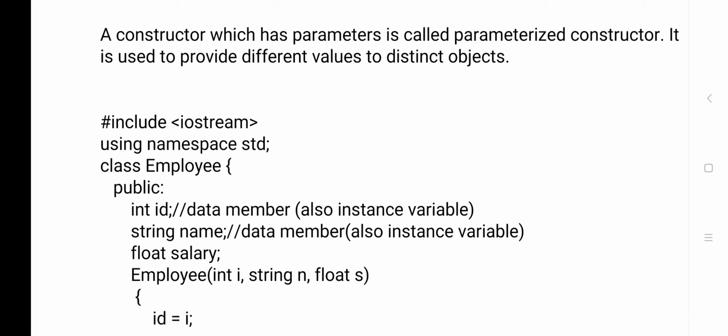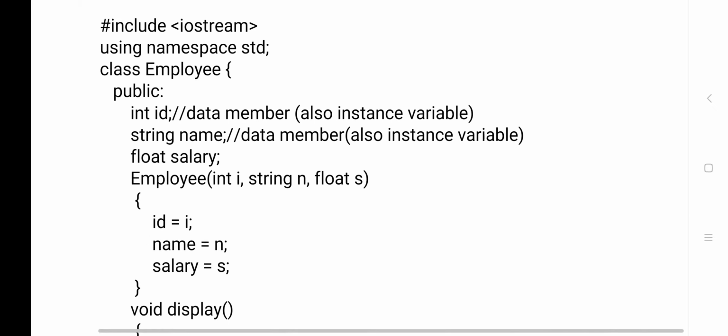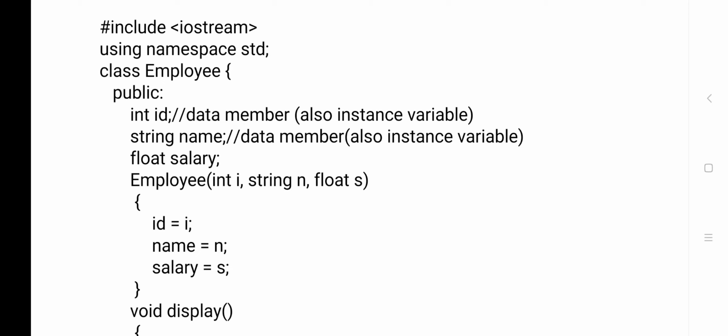So if you have parameters, then what is the use of those parameters? Parameters are used to receive the value, it takes the value. Okay, understood? Now here you see an example program.